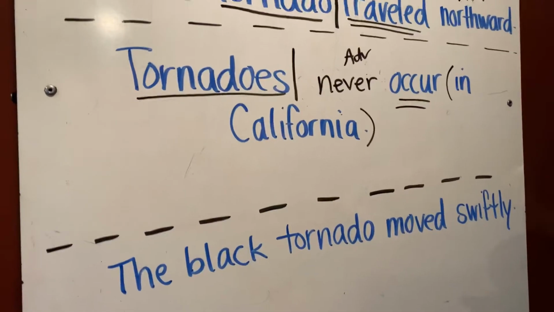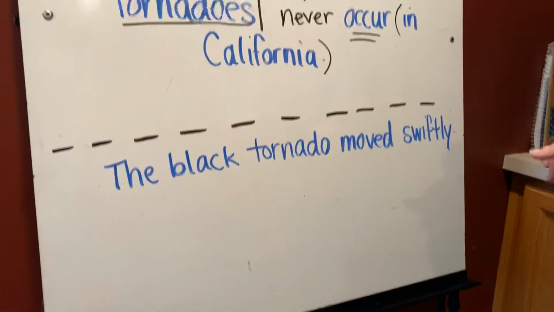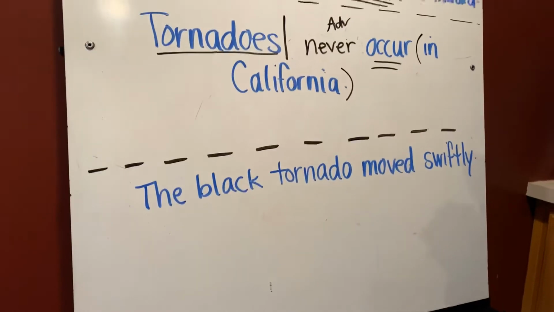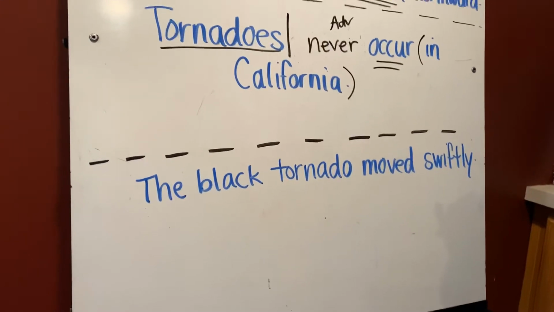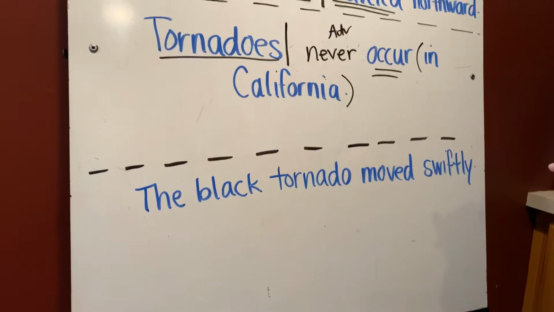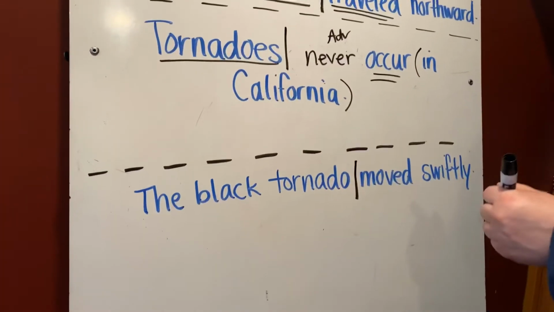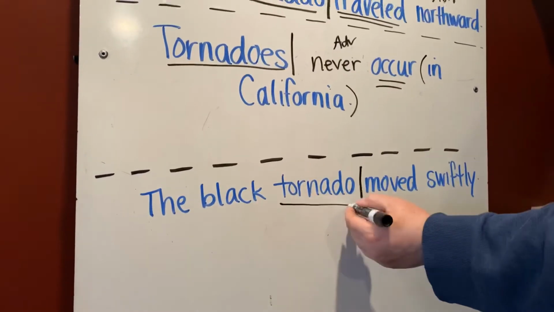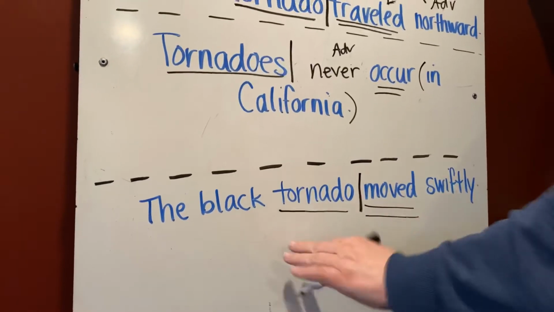Okay, kiddos, let's look at this last sentence. And we're going to pick this apart, and then I'm going to teach you how to diagram adverbs, which is easy peasy lemon squeezy. Okay, so where does the black tornado move swiftly? Where does this sentence divide between subject and predicate? After tornado. What is our simple subject? Tornado. What did the tornado do? Moved.